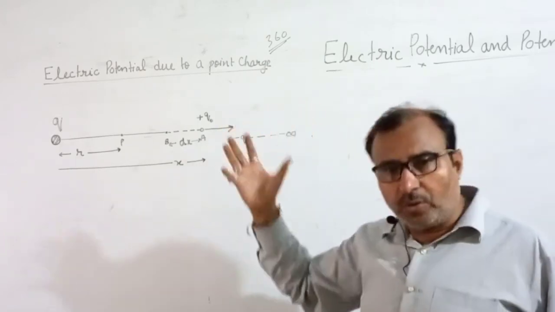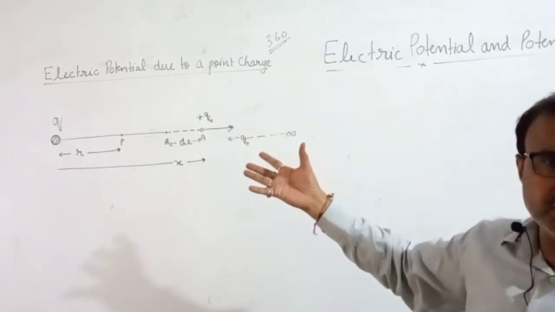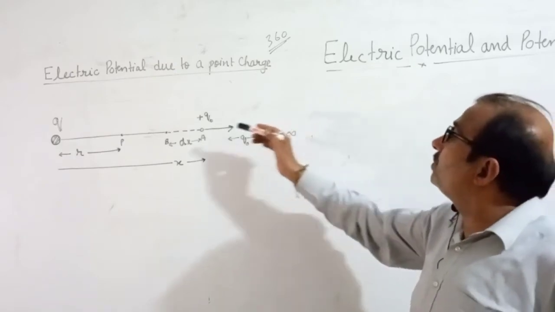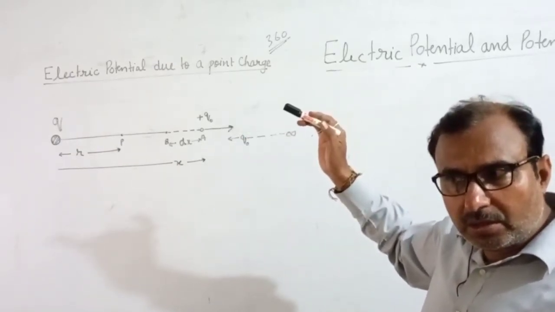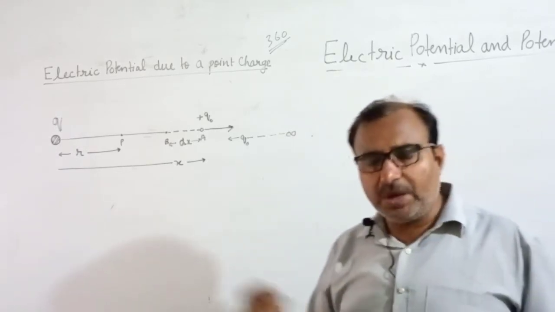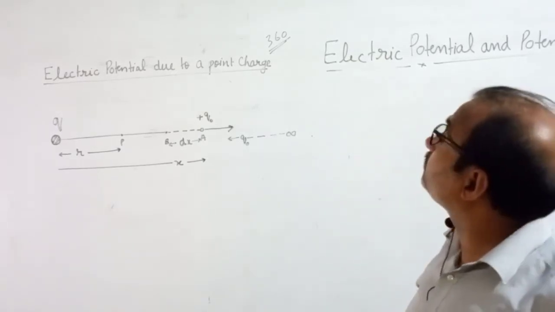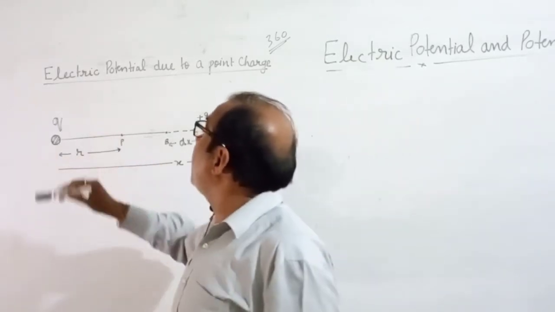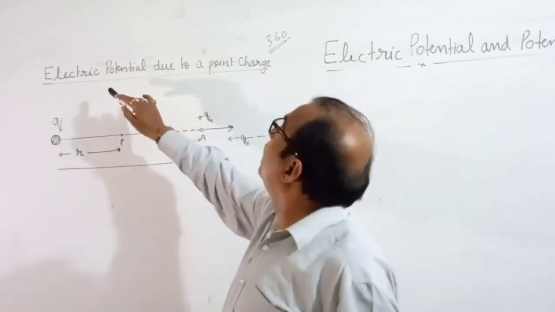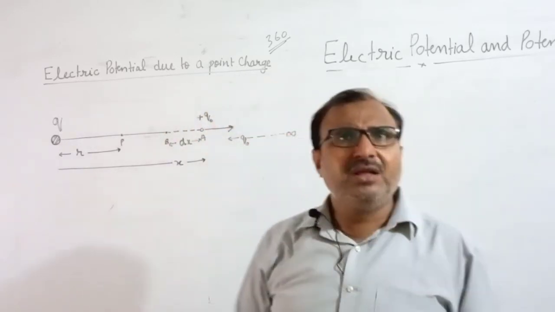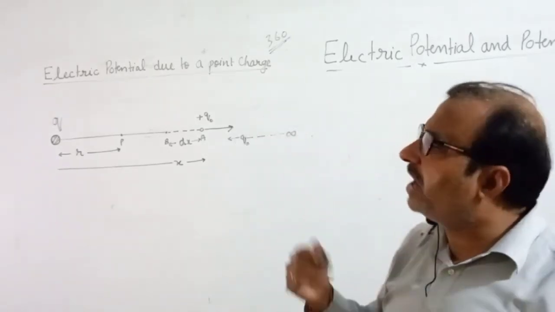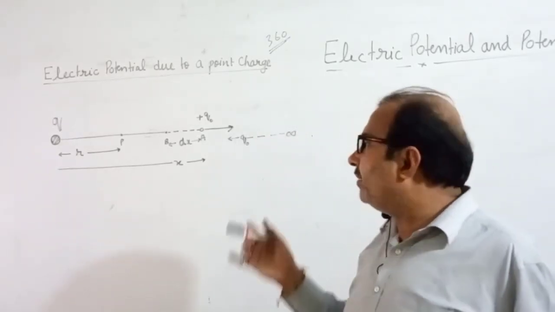So just now I am going to tell you a very important derivation for your first semester exam. It will be in 2022, I think. Yes, in September approximately. So now, you have a charge Q here. Due to that, I am going to derive the electric potential due to a point charge. This derivation I can do by 2 methods. One by the integration method, the other without integration. Both methods I will try.